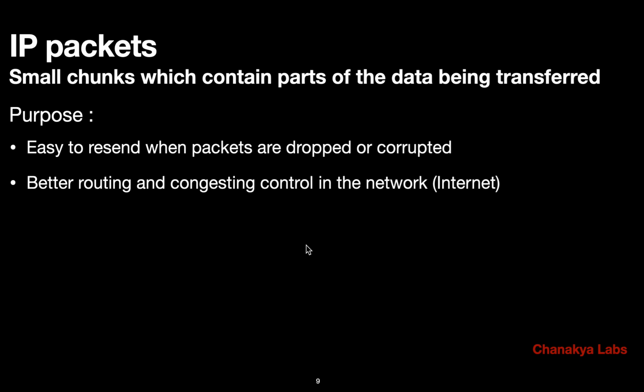I said that all the chunks don't need to go via the same route, right? The internet is a mesh. What is a mesh? A net. Now, one packet I can send this way, another packet I can send that way, anything I can do. And I can see what is the best, the fastest way in which I can send my packets to the other side. It can handle congestion, as we saw while discussing routers. This routing is taken care of by routers, which means that if different packets are routed via different paths, then we can also have a big impact on the congestion control of the whole network, in this case the internet, which is our network here, right?